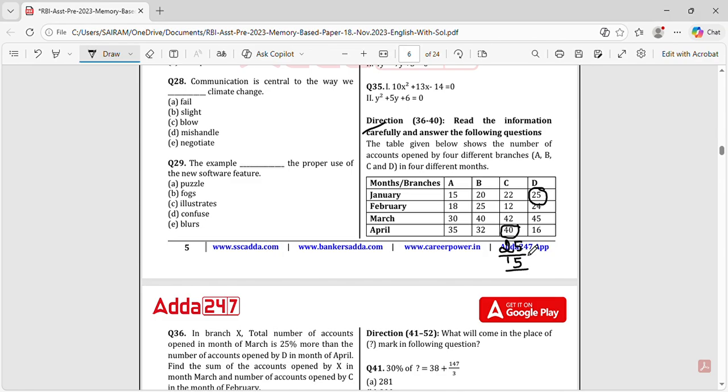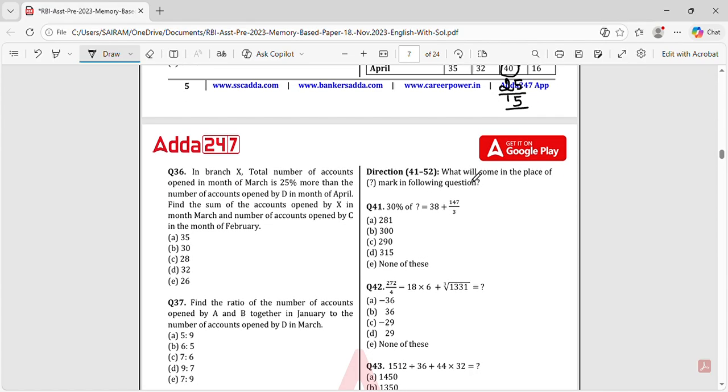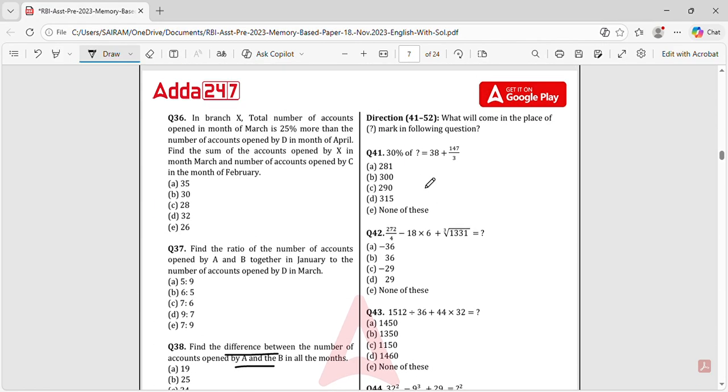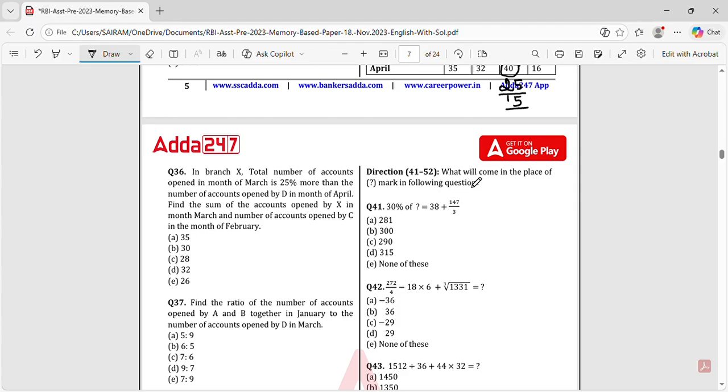If you know all the quantitative aptitude concepts like average, simple and compound interest, which they might ask in some questions, along with ratio and proportion, percentages and averages, you people are very lucky to solve this DI without any hassles. Okay, and it is all asked according to the data. And directions 41 to 52, we'll keep as one part, because we have to discuss all the other topics first, and then only we can come here. Okay, so what to do and what not to do with this.